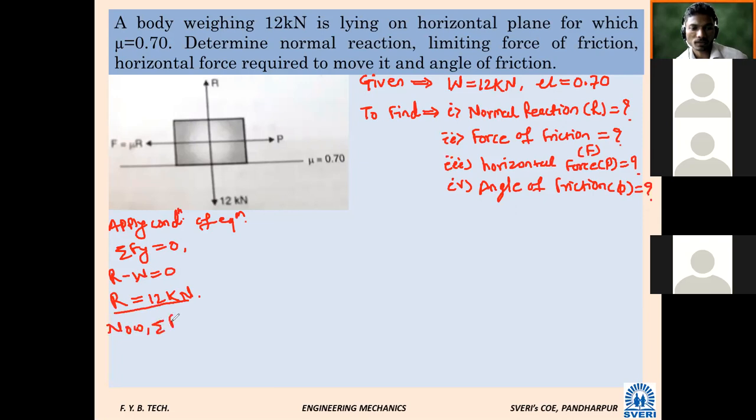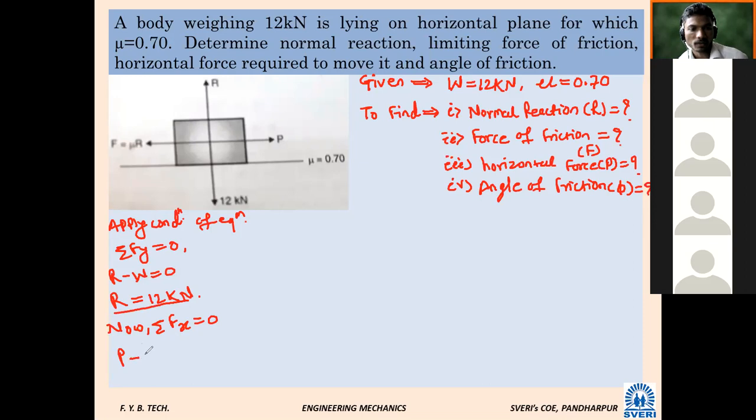Now summation of x is equal to 0. What will that be? P minus F is equal to 0. Therefore P is equal to F. But what is F?